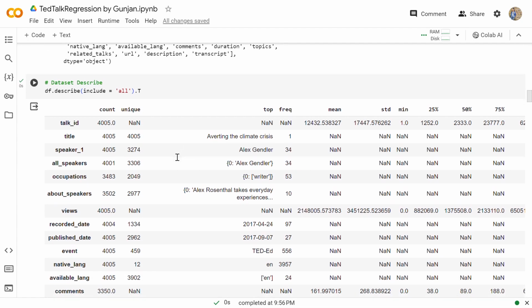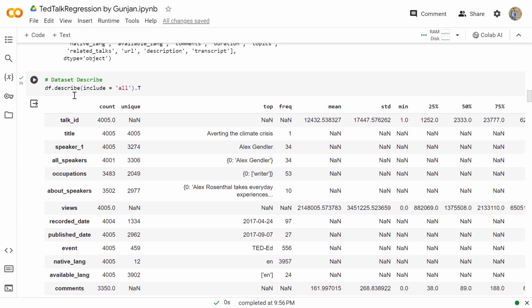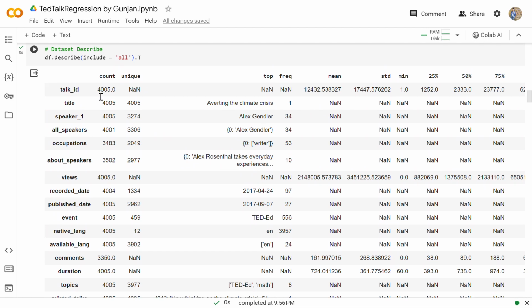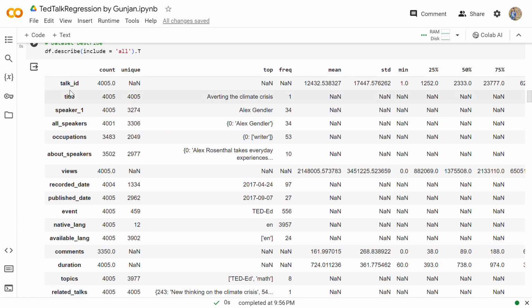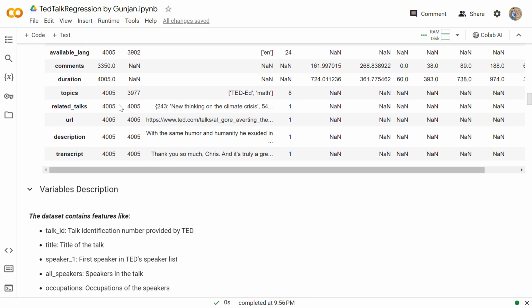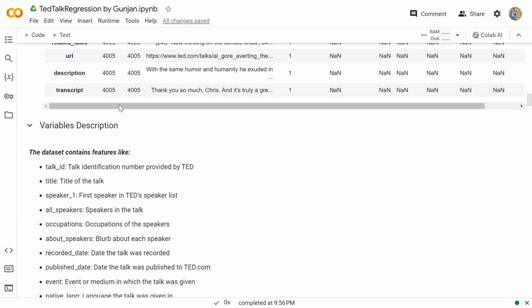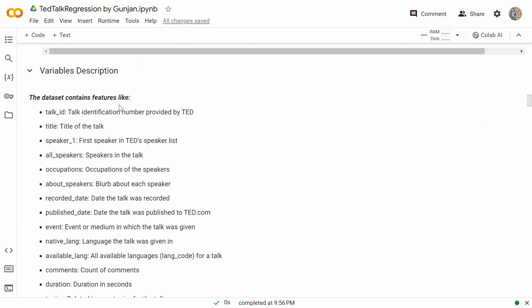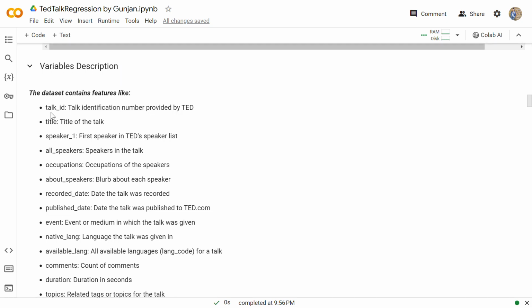Then to describe my dataset, I have used the .describe function. From here we can see that the count for talk ID is 4005, and for title it is also 4005.